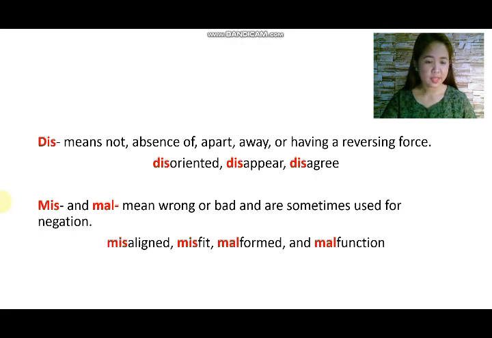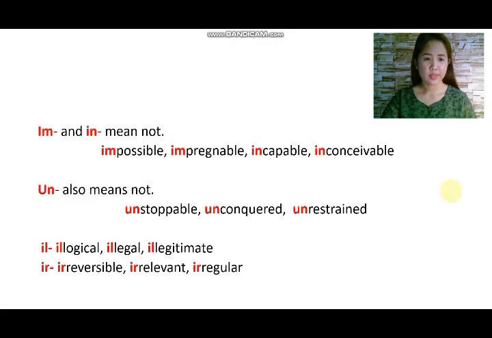We also have the prefixes mis and mal, which mean wrong or bad and are sometimes used for negation. These are attached in the words misaligned, misfit, malformed, malfunction. Then we have the prefixes im, in, an, il, and ir, which mean not. Im and in are attached to the words impossible, impregnable, incapable,